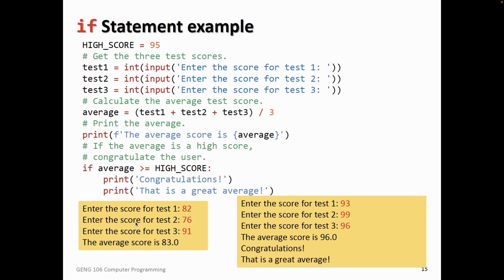This code is pretty similar to what we did. We just have this high score variable at the very top, which is 95. Then we ask the user to enter 3 test scores. We just convert them to int instead of float. Then we take the average. We can also do it in one line, like do the summation and then divide it by 3. And then it prints the average. And then it checks if the average is greater than or equal to our high score, which is 95, and at that point it will print this congratulations message and so on.